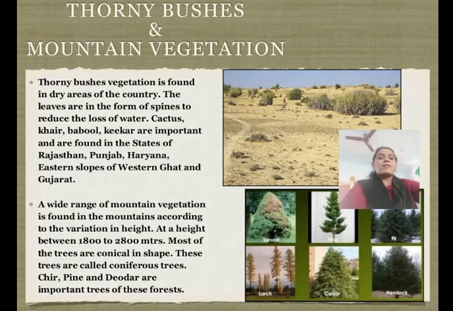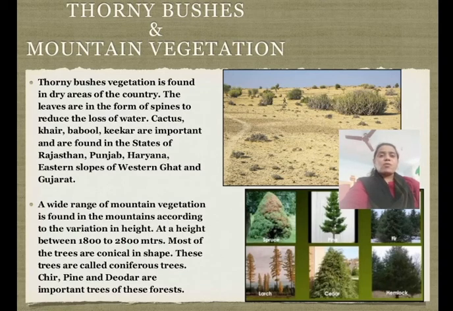These trees have long taproots, small leaves and thorny branches. These trees are an important source of wood, tanning and dyeing material, etc. One can find thorny vegetation all through the Thar Desert, the leeward side of the Deccan Plateau and a large part of Rajasthan, Punjab, Haryana, Andhra Pradesh and Gujarat.